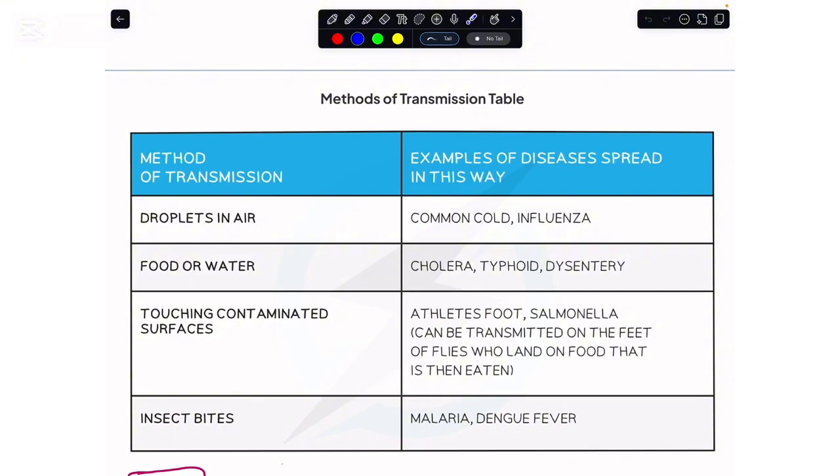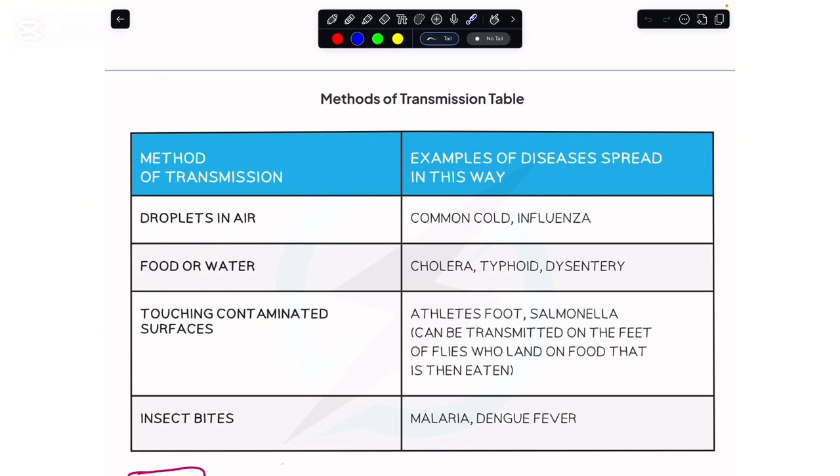And for other diseases like cholera, typhoid, and dysentery, the mode of transmission would be contaminated food or water.